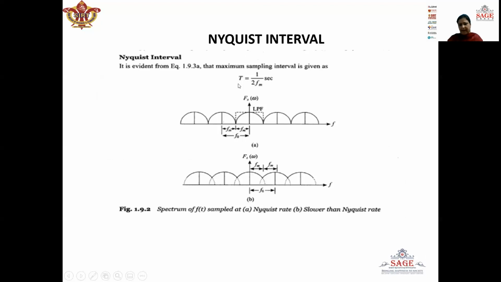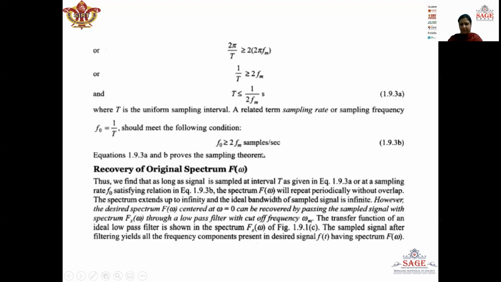This maximum sampling interval, which is T equal to 1 upon 2 fm second, is known as Nyquist interval. Similarly, the minimum sampling frequency, which is f naught equal to 2 fm samples per second, is known as Nyquist rate.